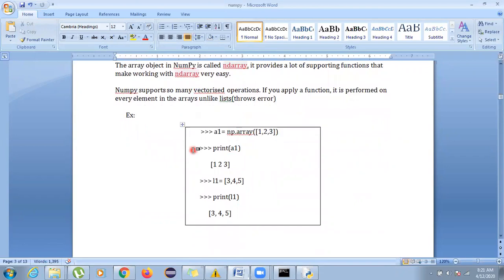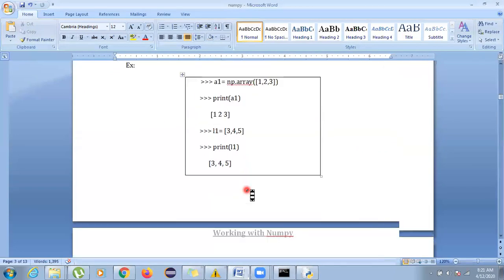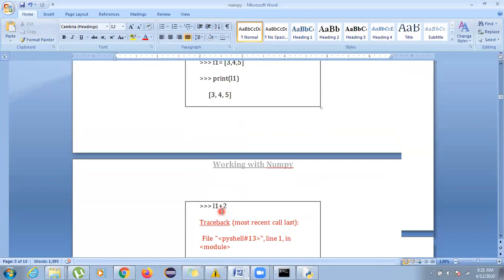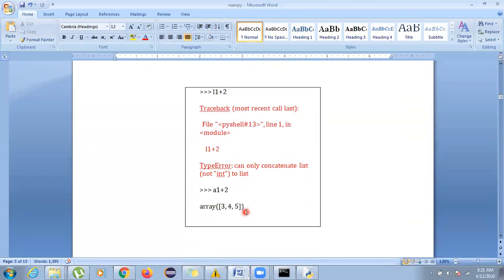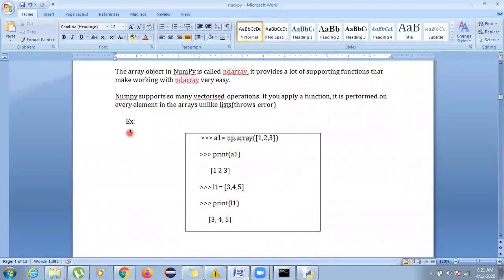Like I've shown you an example: if I have a list 3, 4, 5 and I want to add 2 to it, using list plus 2, it clearly shows me an error that it cannot concatenate, because plus is used for concatenating. But see, if you are using this in an array, it will definitely add 2 to all the elements.